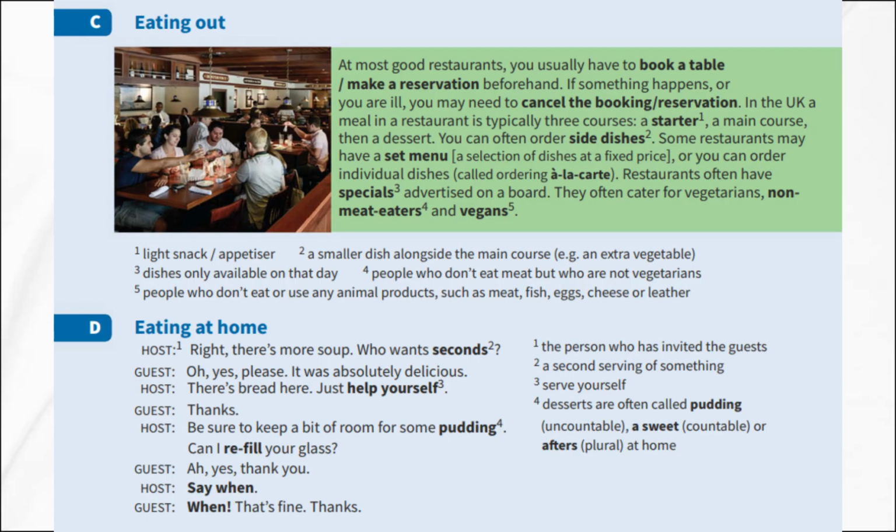You can often order side dishes. These are smaller dishes alongside the main course, like an extra vegetable. Some restaurants may have a set menu, which is a selection of dishes at a fixed price, or you can order individual dishes, which is called ordering à la carte. Restaurants often have specials, dishes only available on that day, advertised on a board.